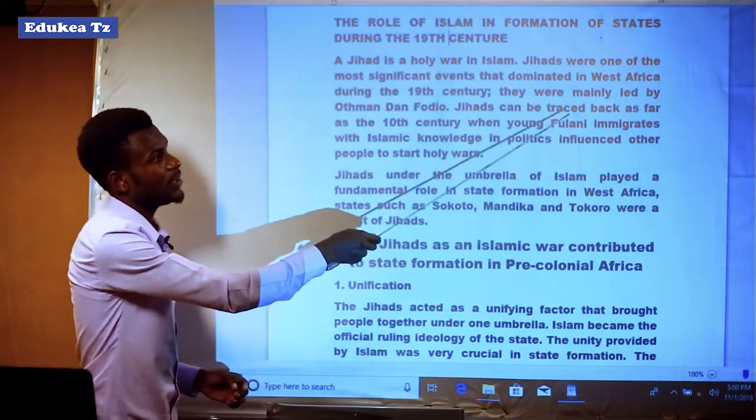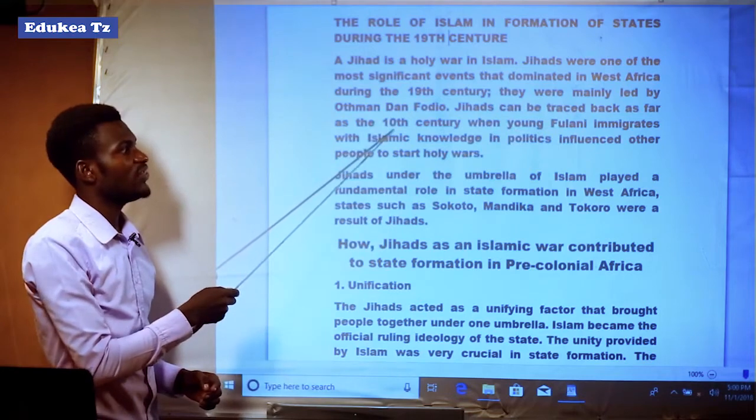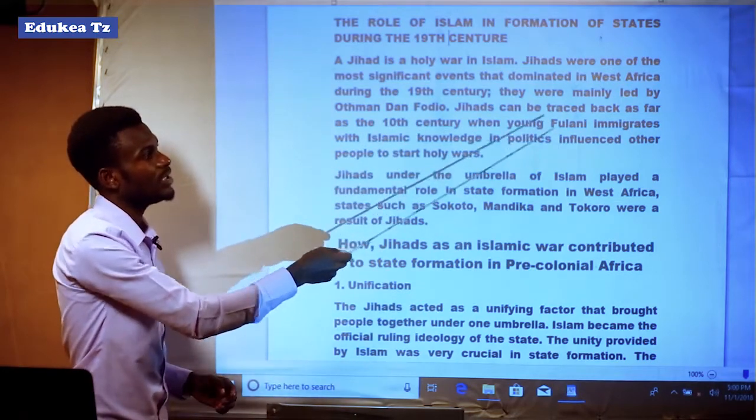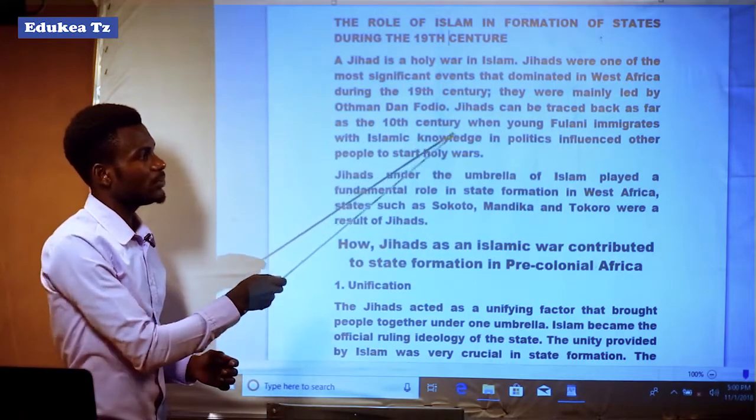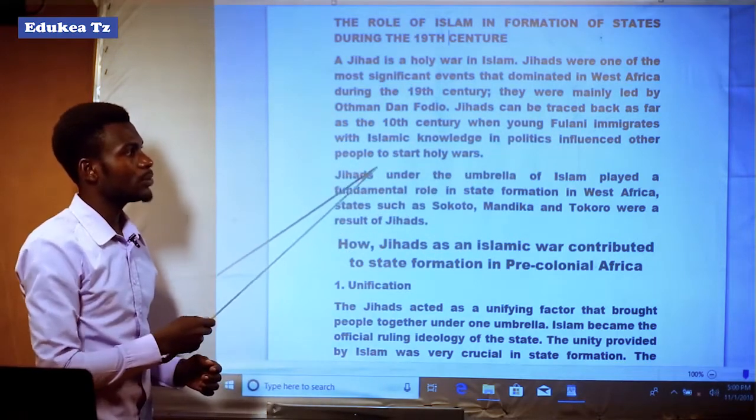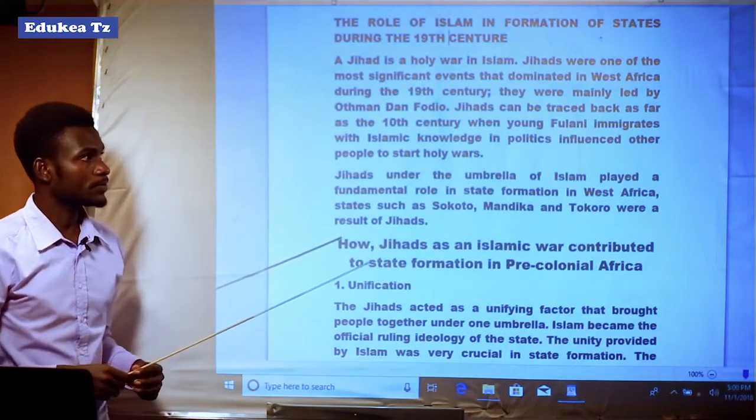Jihads can be traced back as far as the 10th century, when young Fulani immigrants with Islamic knowledge in politics influenced other people to start holy wars.